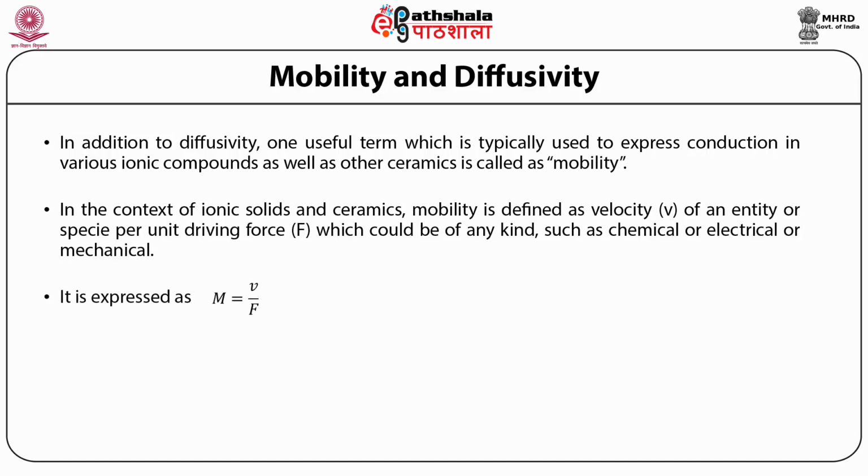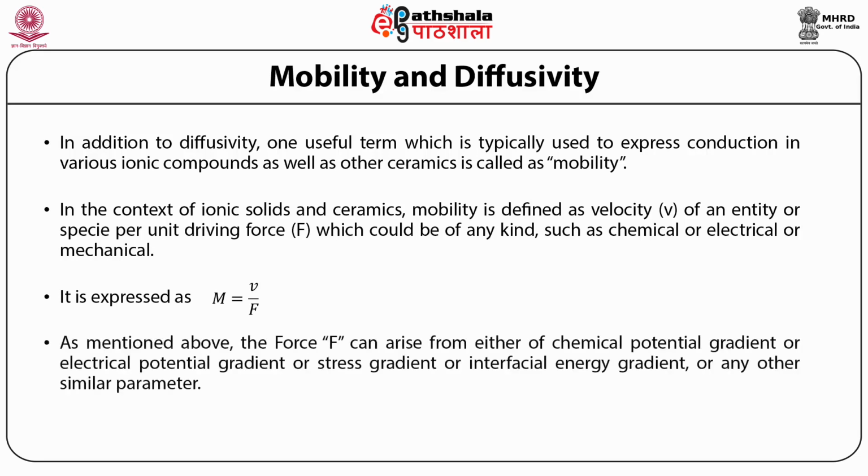It is expressed as M = V/F. As mentioned above, F, that is the force, arises from either a chemical potential gradient or an electrical potential gradient, or it can be due to a stress gradient or interfacial energy gradient or any other similar parameter.